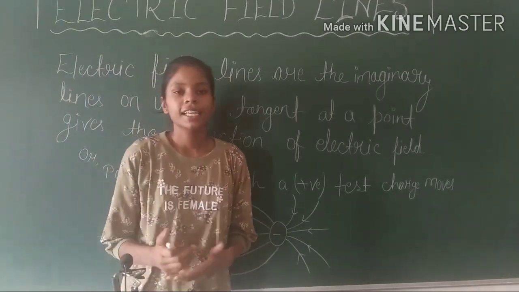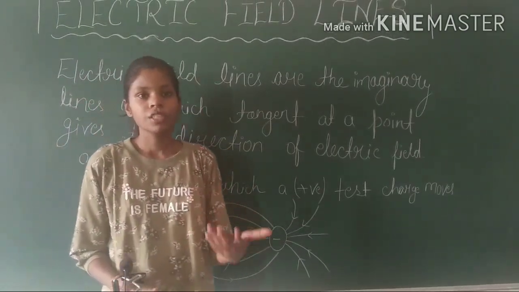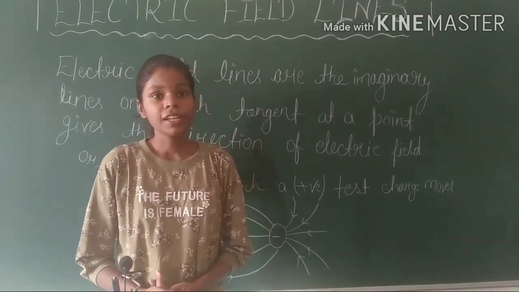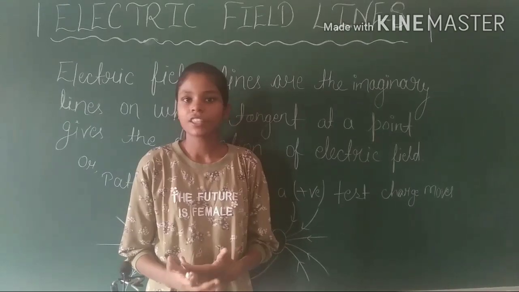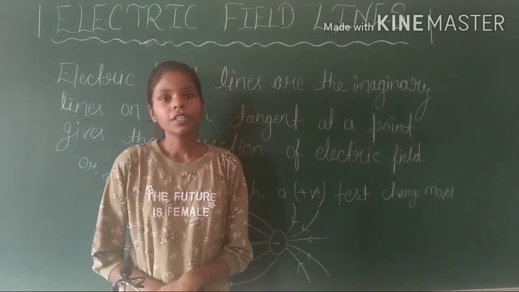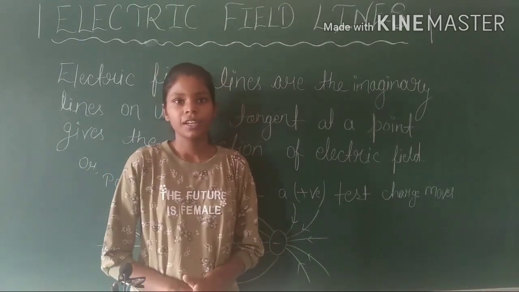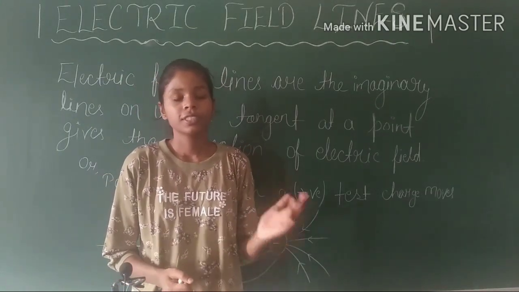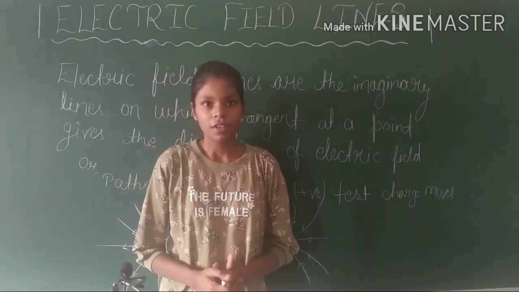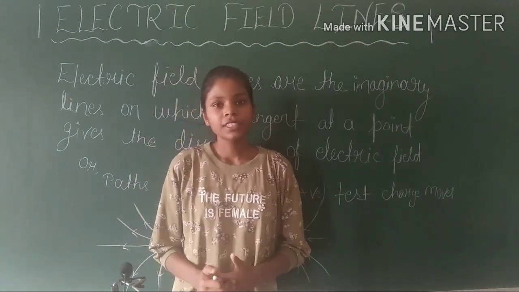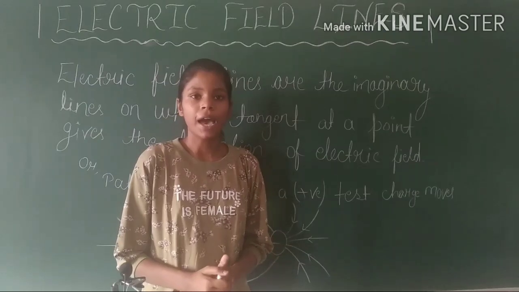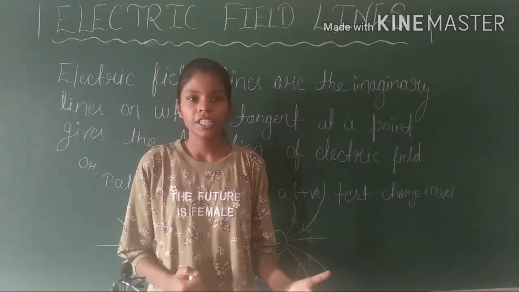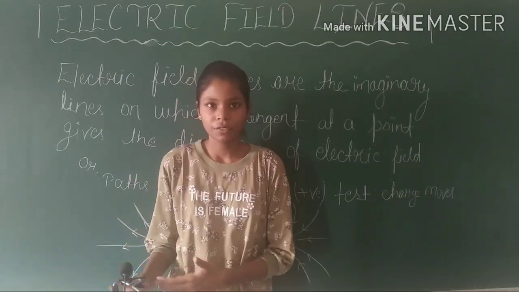Simply we can say that electric field lines are the paths along which a positive test charge moves. Now, electric field lines are also known as electric lines of forces. Before starting the properties of electric field lines, we should know the importance of this study and who gave this concept. The idea of electric field lines was first given by Michael Faraday, a physicist whose theories are related to definite propagation of light, sound and other waves.